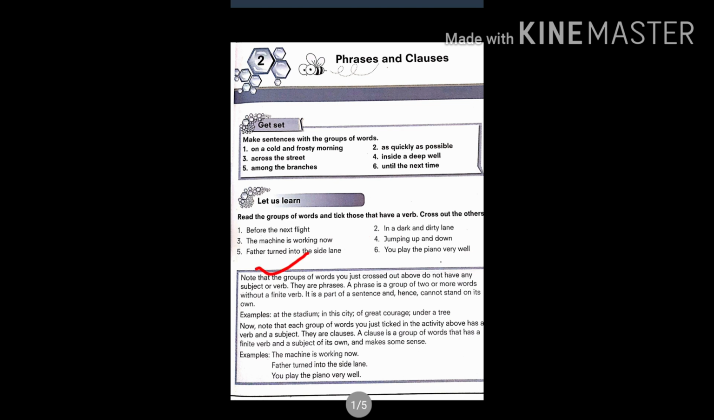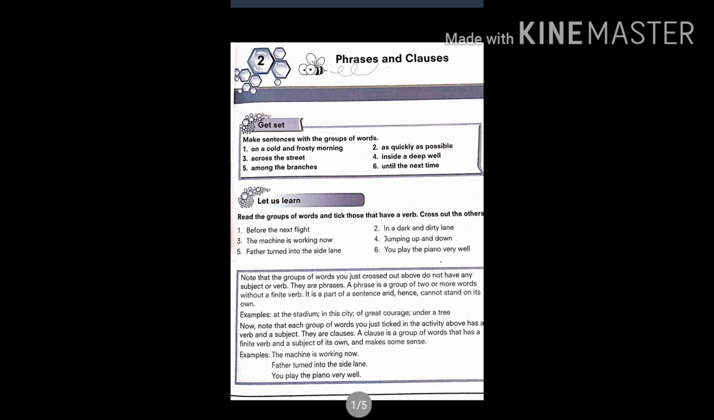Father turned into the side lane. So turned is a verb. It shows us some action. You play the piano very well. Play is a verb over here again. Let us read the box now.